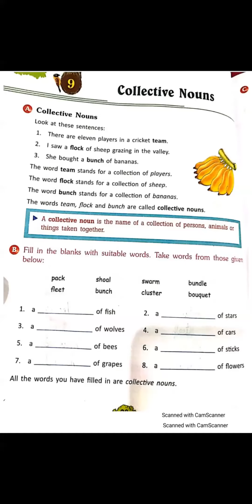Students, today we are going to start the next type of nouns, that is collective nouns. Yesterday I told you the definition of a collective noun. A collective noun is the name of a collection of persons, animals, or things taken together. The word which we use for a group of persons, animals, or things is called a collective noun. Okay.